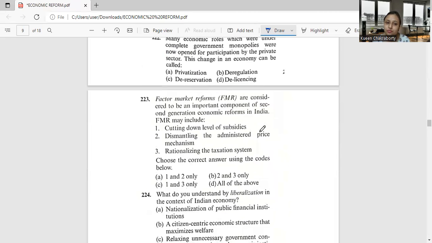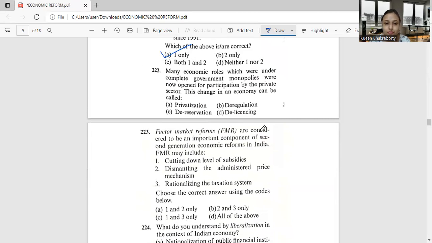Moving on to question 222. Many economic roles which were under complete government monopolies were now open for participation by the private sector. This change in an economy can be called privatization, deregulation, de-reservation, or de-licensing. Okay, so this is a very easy question that's asked. We only have to go through the definition though.